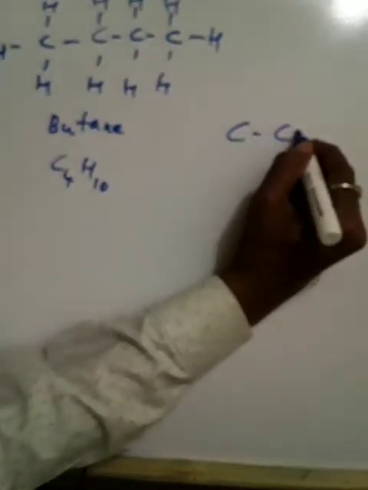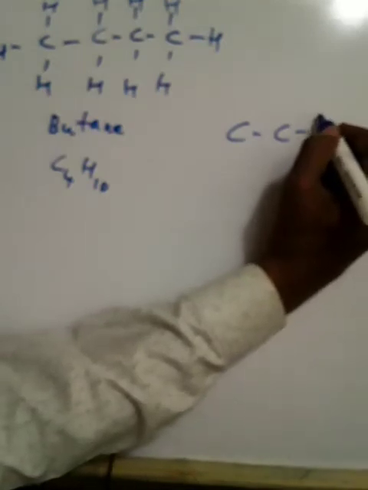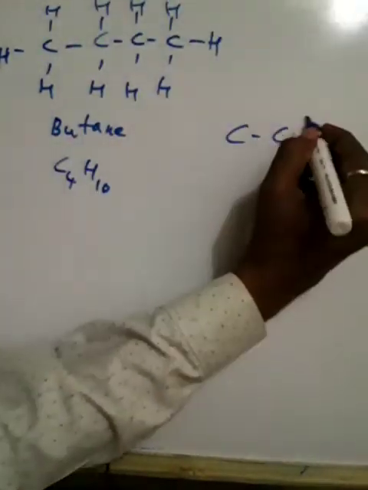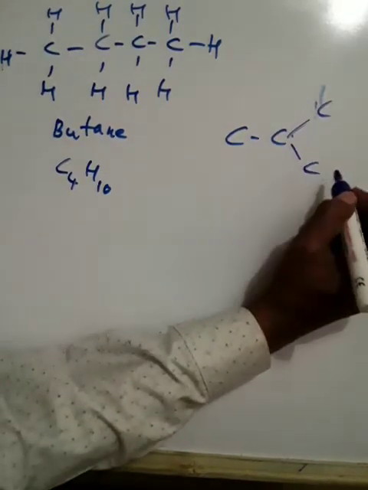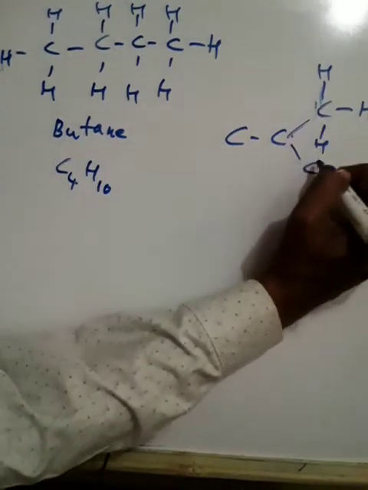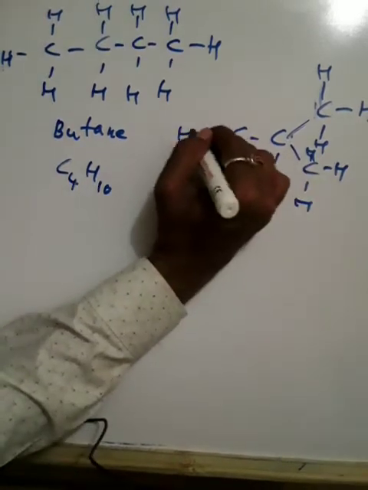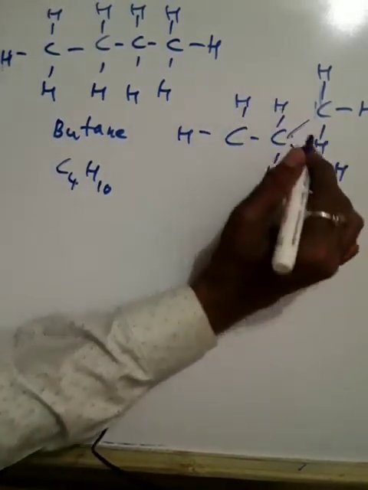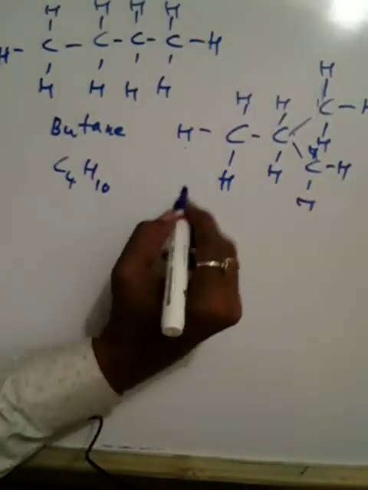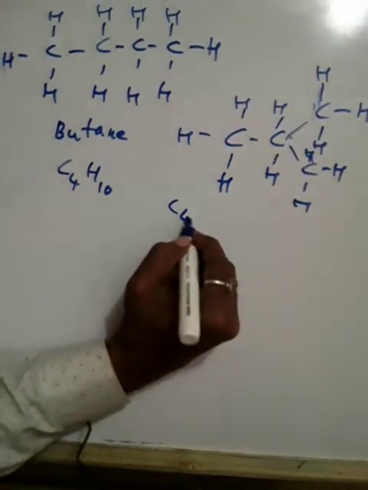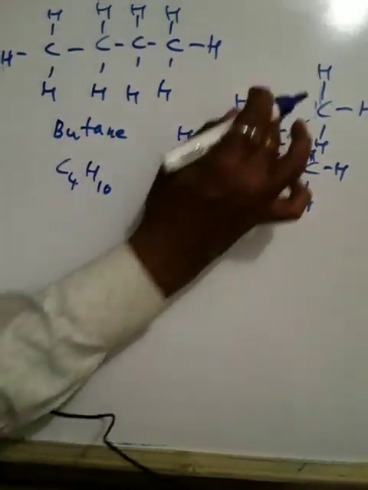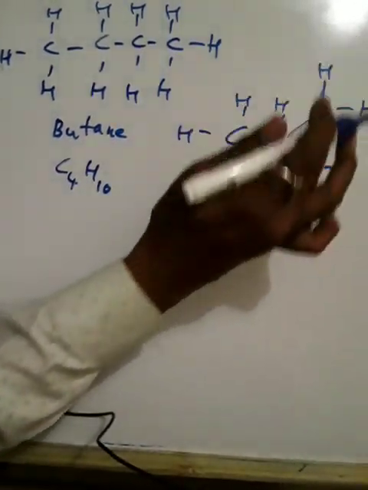Now I'll write one more like this. Again 1, 2. Here I will make it like this. If you count here, how many carbon atoms are there? 4 are there. How many hydrogen atoms are there? 1, 2, 3, 4, 5, 6, 7, 8, 9, 10. Only 10 are there.